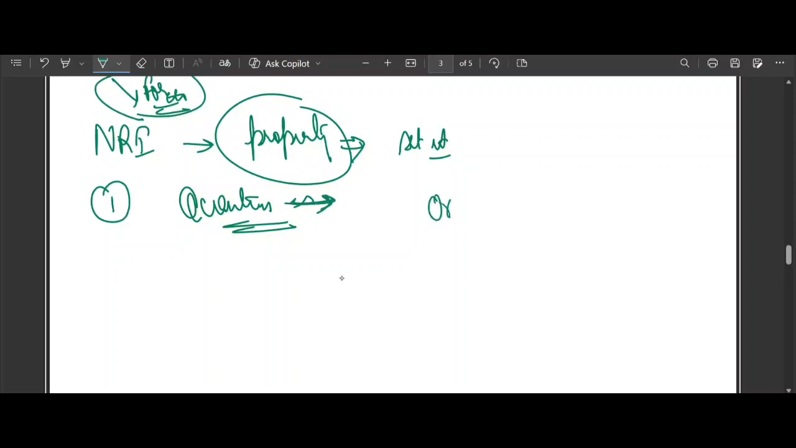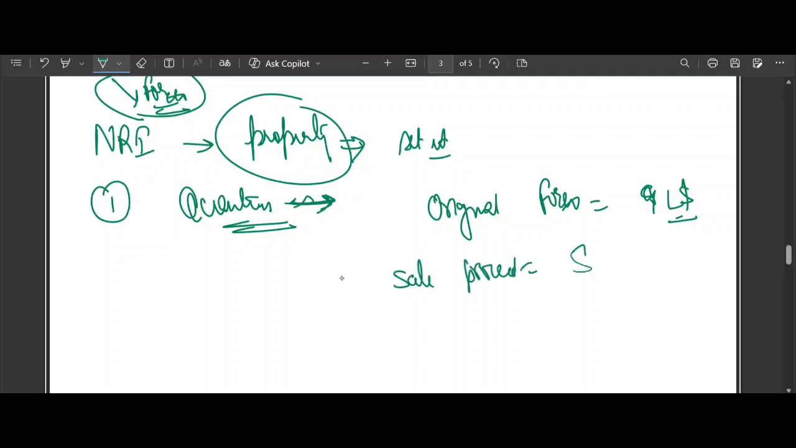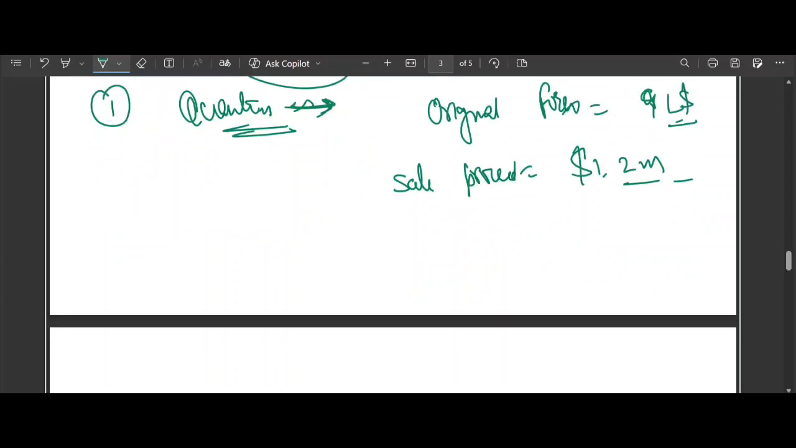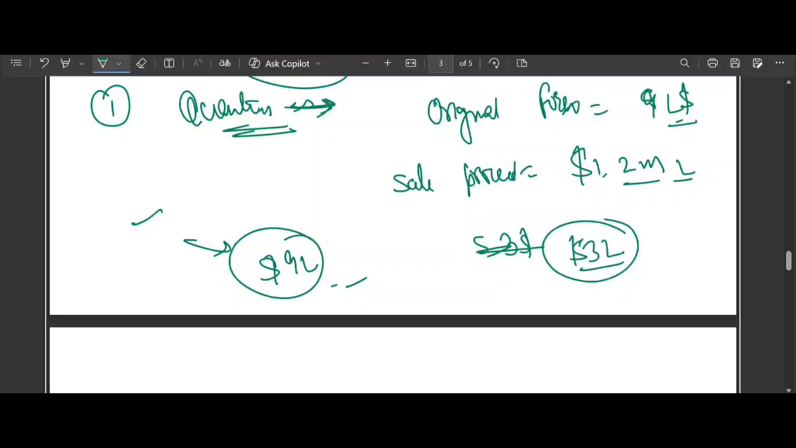So for example, let's suppose that the original forex investment was $9 lakh. Suppose this was the original forex investment. And the sale proceeds, after selling, how much is he getting? He is getting $1.2 million. So the maximum repatriation that he can do is $9 lakh only, because this 9 lakh he brought from foreign, only this much he can take. The excess $3 lakh gain that he got cannot be repatriated under this rule.